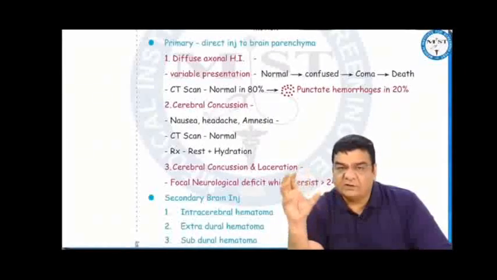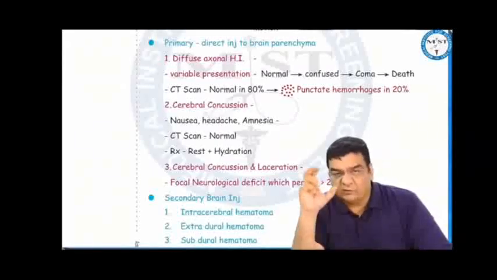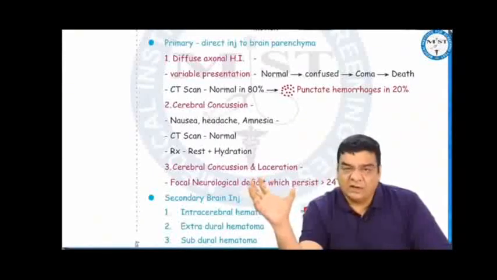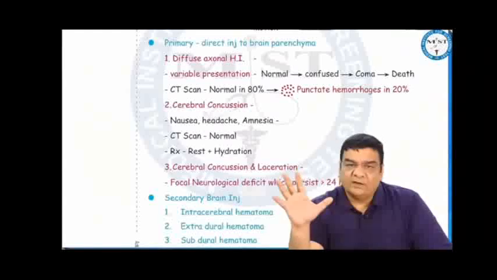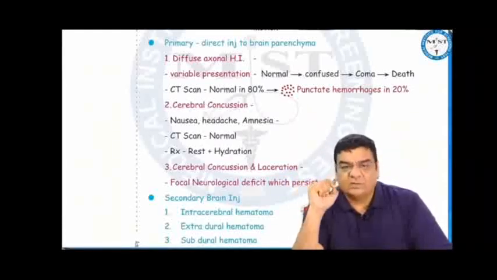Diffuse axonal injury is simply injury to the axons. Depending on the number and severity of axonal injury, the patient presentation is also variable. If fewer axons are injured, the patient may be normal. More axons injured, he may be confused. More axons injured, comatose. More axons injured, he may even die. When we do a CT scan, we do not find anything in diffuse axonal injuries. However, in 20% of the cases, we may see some pinpoint or punctate hemorrhages.